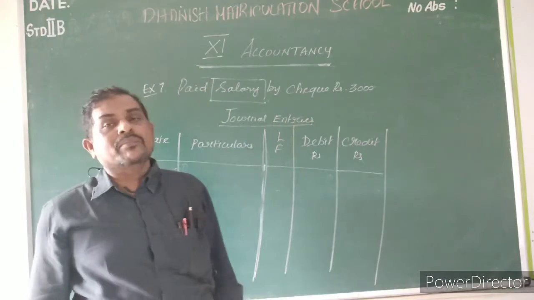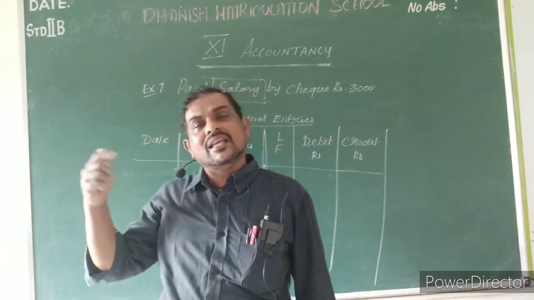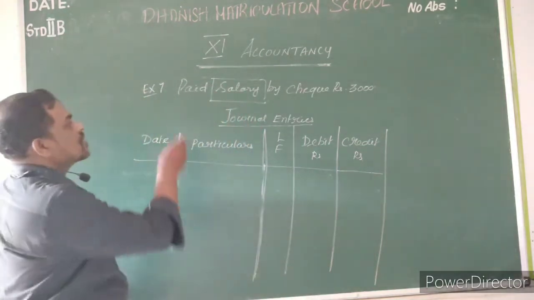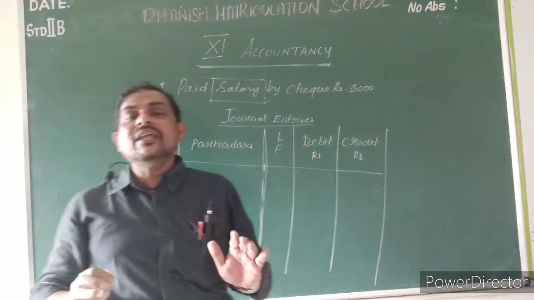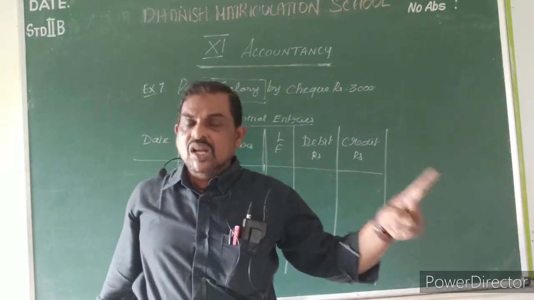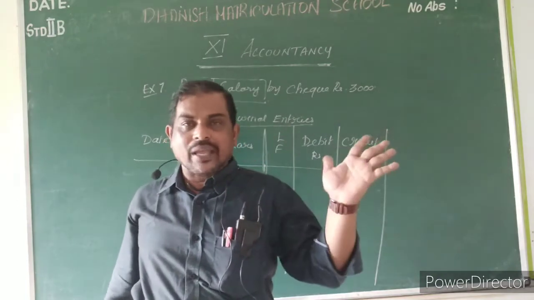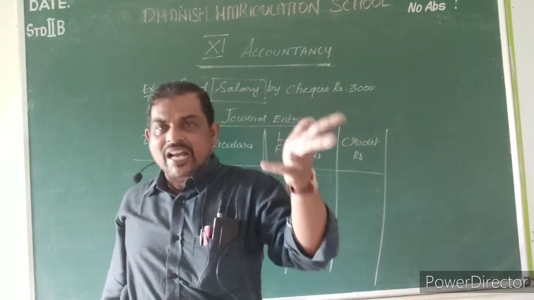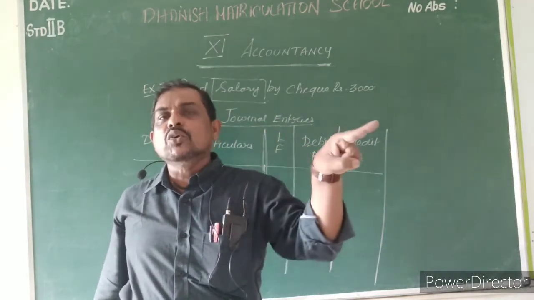So here check has come, and check is related to bank. So it means he gave a check only, not cash. If it just says paid salary rupees 3,000, paid means two ways you can pay, either in terms of cash or through bank. Understood or not? Bank means bank transaction. So whatever I told you, those items are related to bank only.